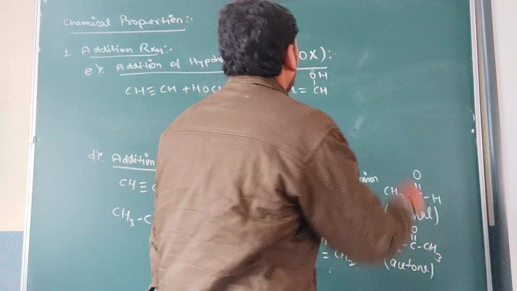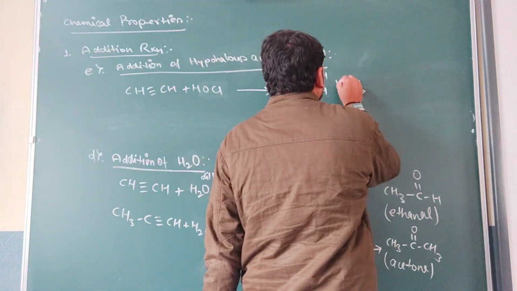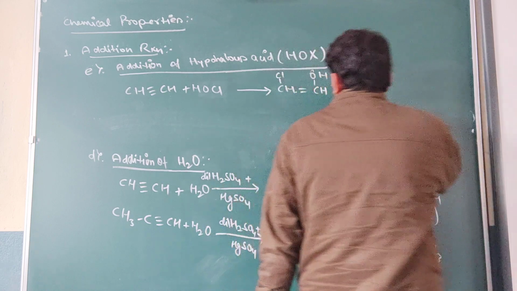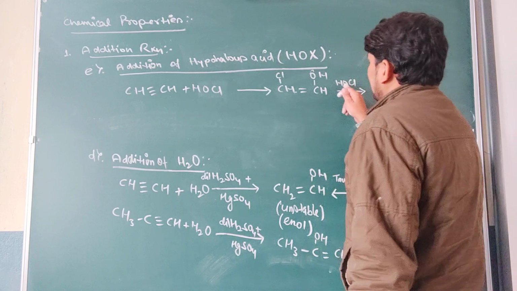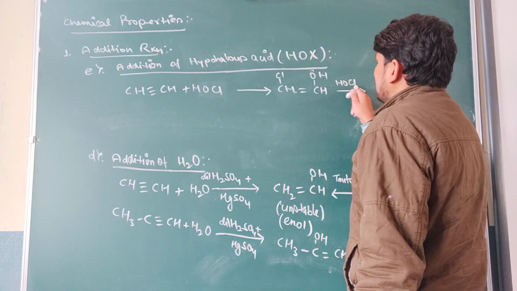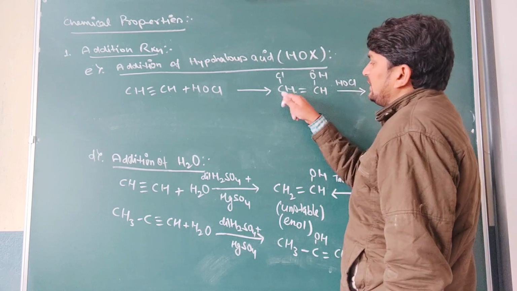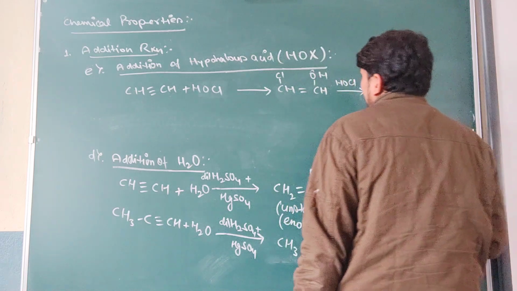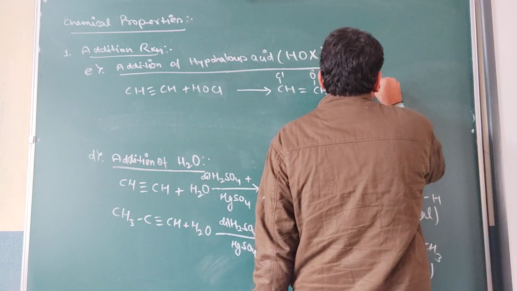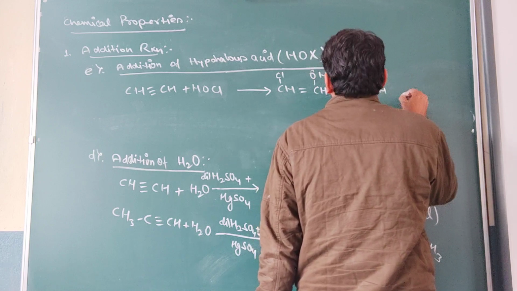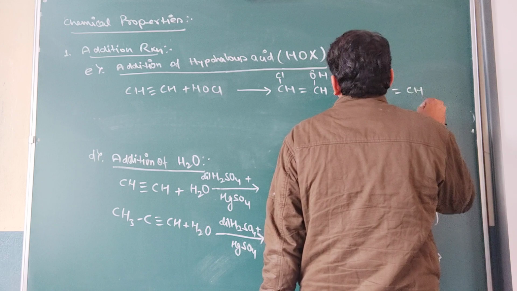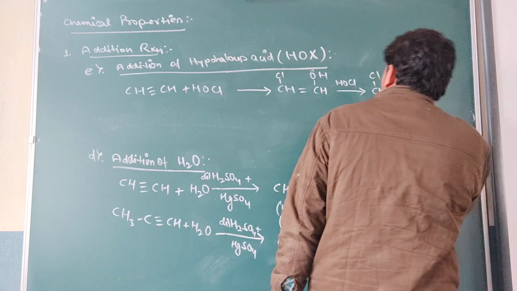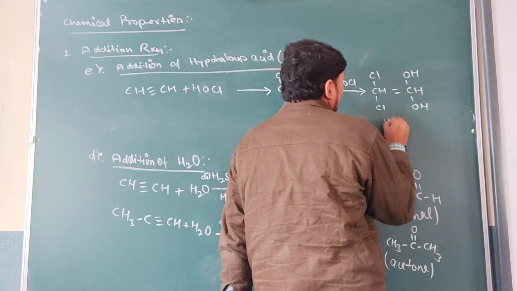And then one more unit of HOCl will be added, and now the nucleophile with the positive charge chlorine will be added on that double bonded carbon which contains already the more number of hydrogen. यहाँ पे ऐसा दिख नहीं रहा है, लेकिन positive charge का center है, and it will form the OH and OH. अब बड़ा प्रॉब्लम जो यहाँ पे बड़ा प्रॉब्लम है उससे बड़ा प्रॉब्लम यहाँ पे आ गया.